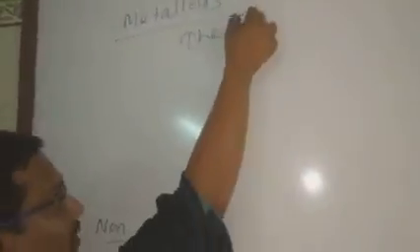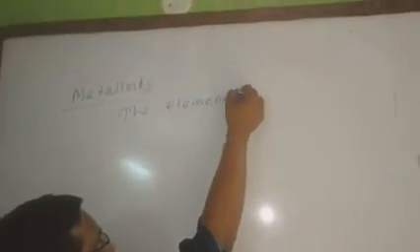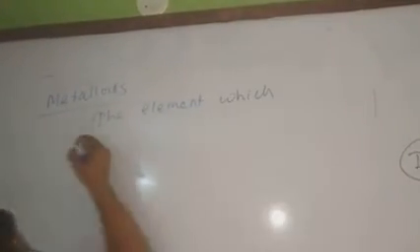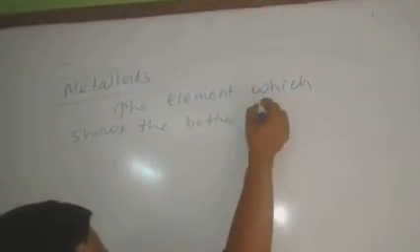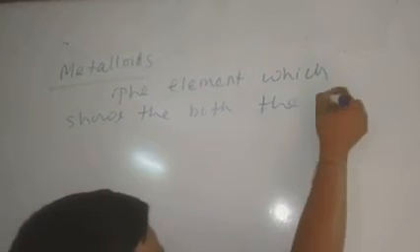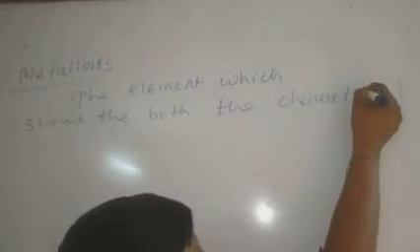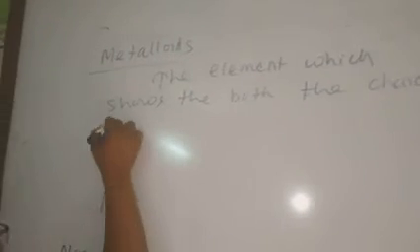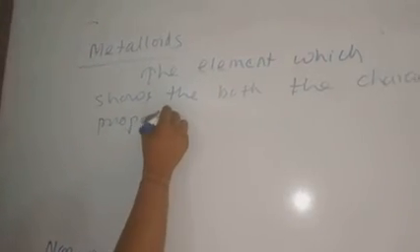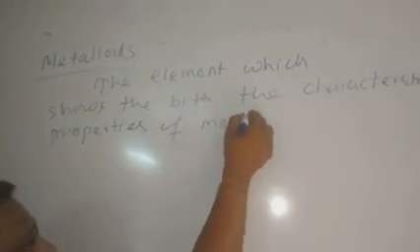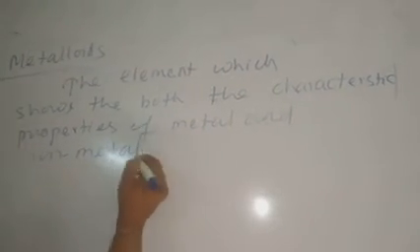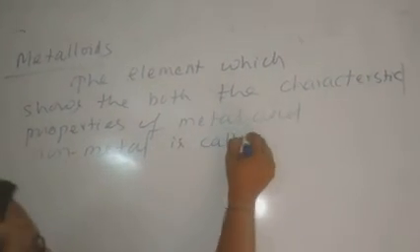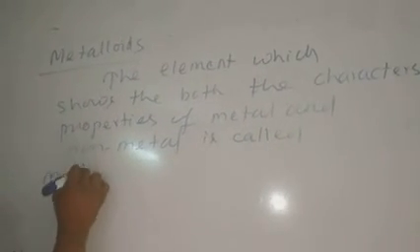Metalloid: the element which shows both the characteristic properties of metal and non-metal is called metalloid.